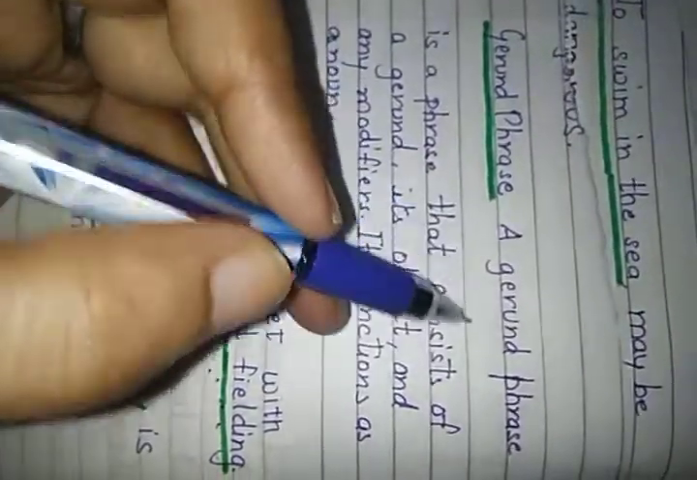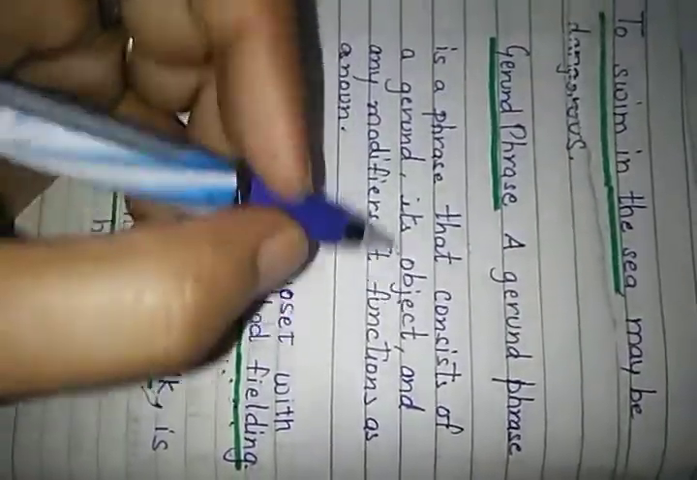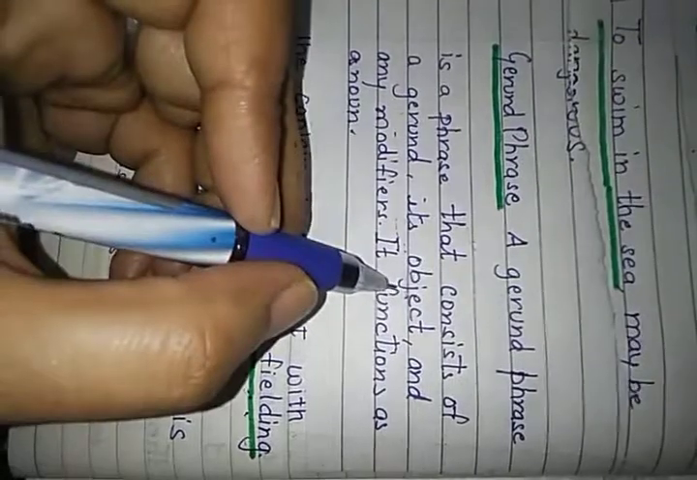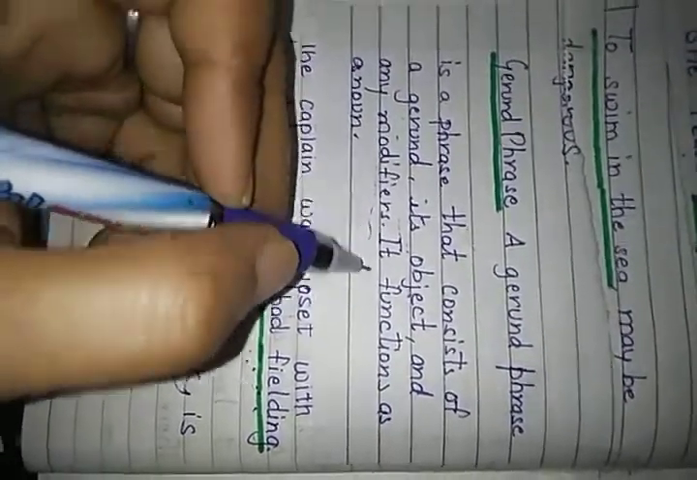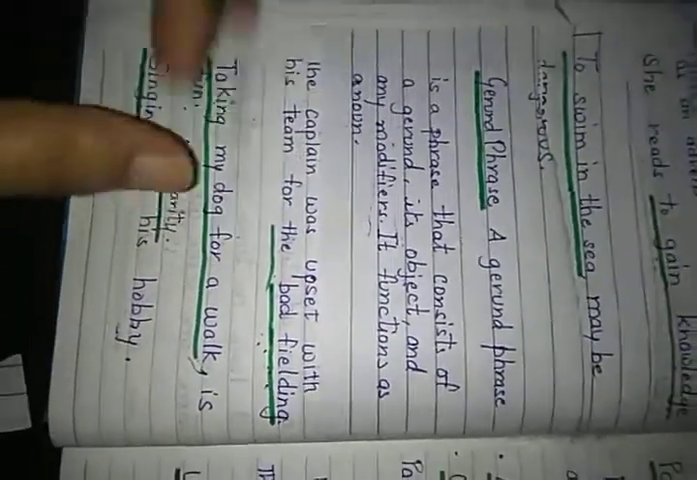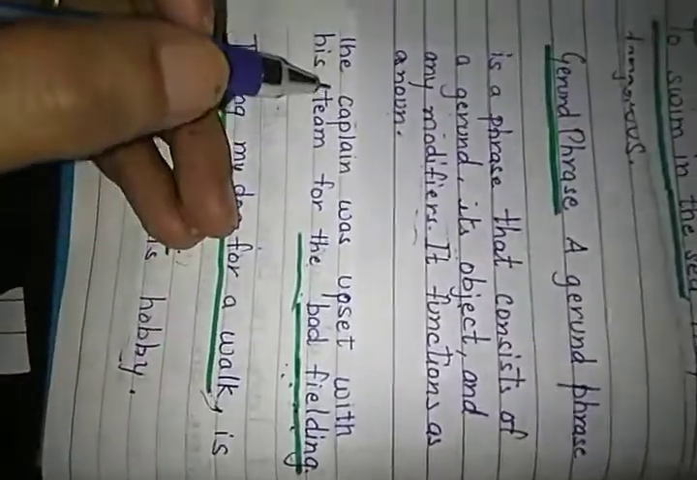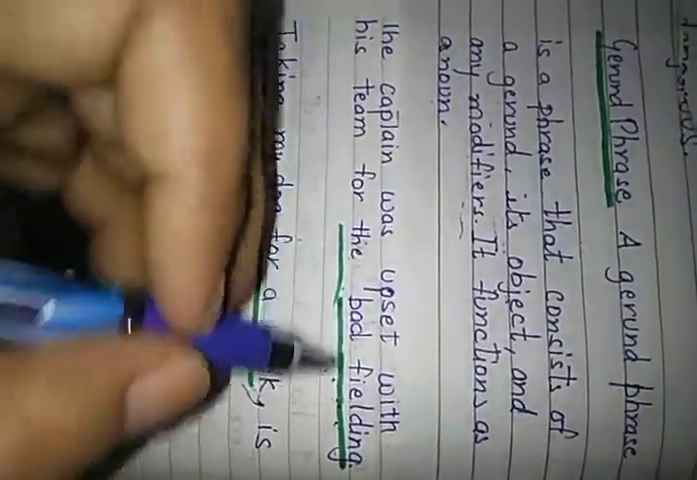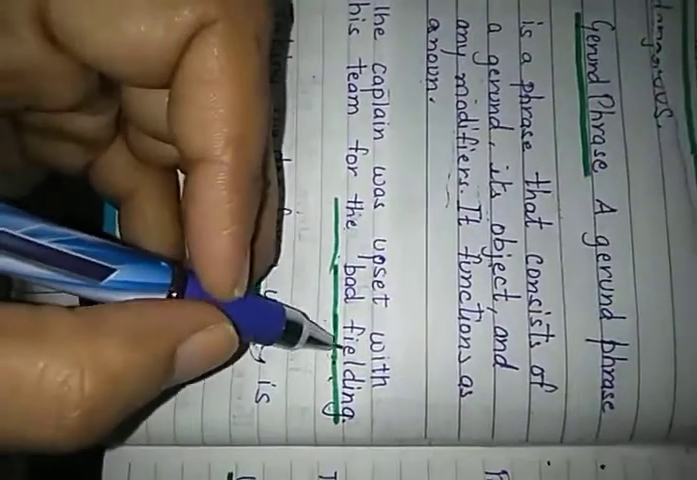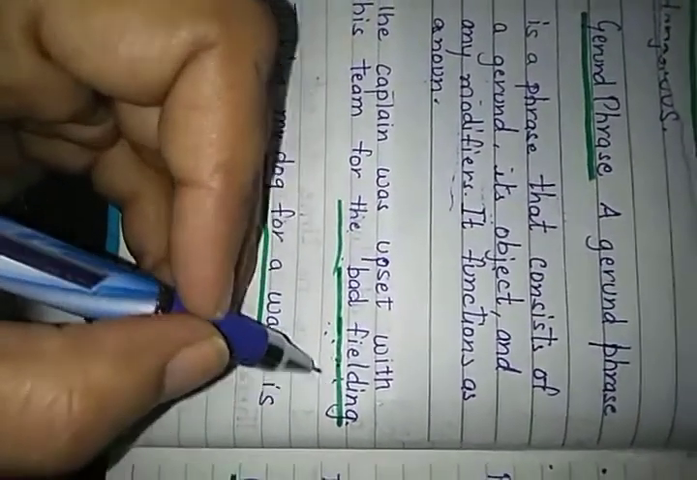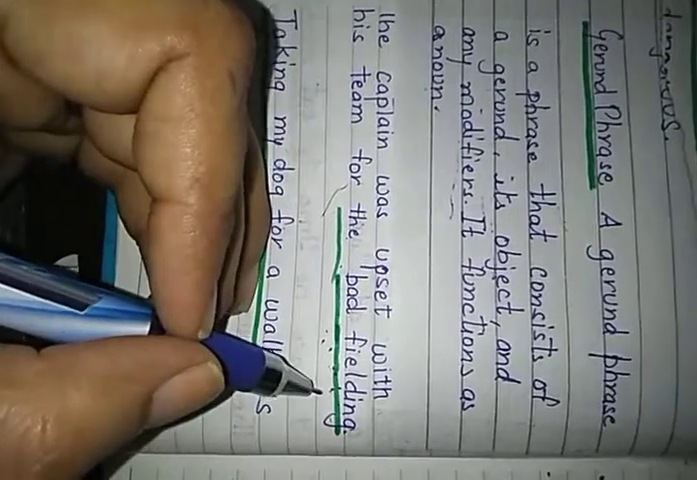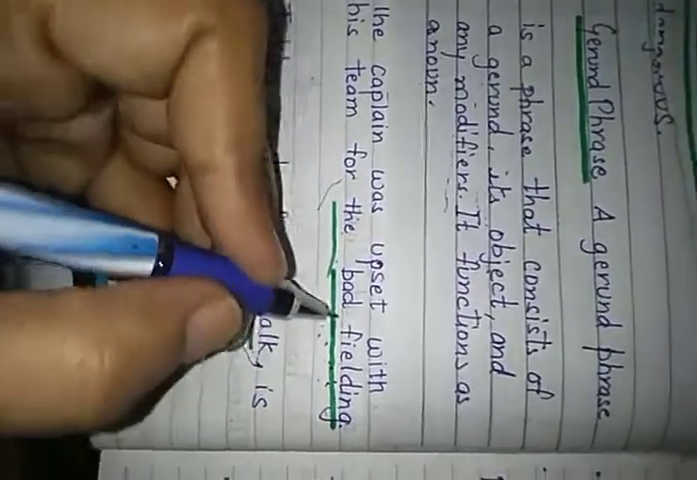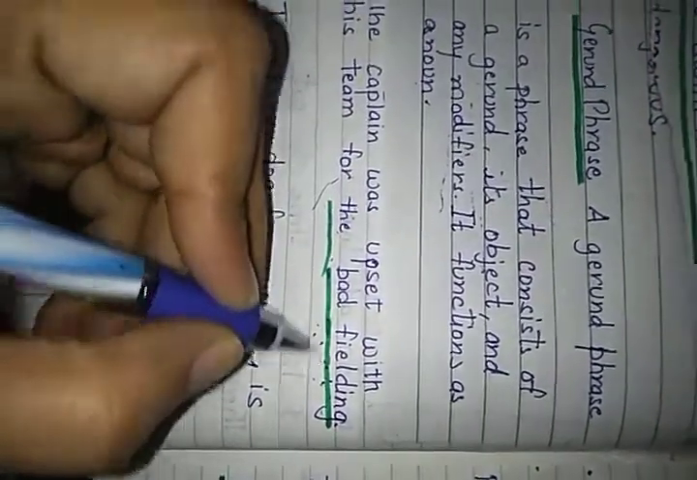Now, gerund phrase. A gerund phrase is a phrase that consists of a gerund, its object, and any modifier. It functions as a noun. So, here is an example. The captain was upset with his team for the bad fielding. Here, fielding, ing form, is working as an object, meaning a noun. So, this group of words is a gerund.